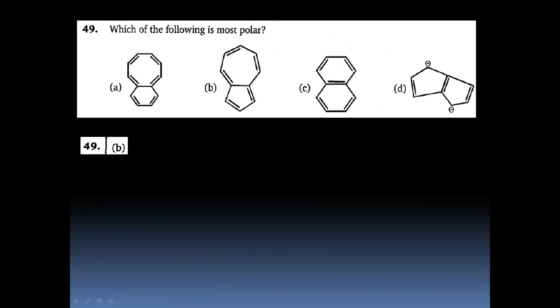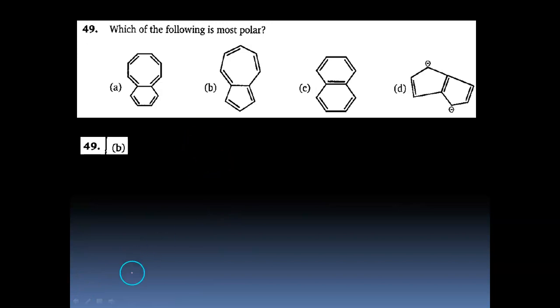Question number 49. Which of the following is most polar? Now in this molecule, we have to see whether, with delocalization creating a positive and negative charge, we are able to get two aromatic rings. If we are able to get it, then we can say that yes, it is a polar molecule.